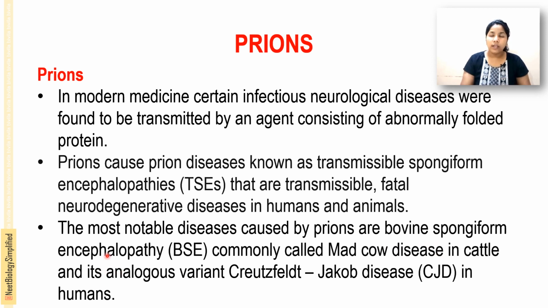So prions are abnormally folded proteins that cause infectious neurological diseases, and prion diseases are known as transmissible spongiform encephalopathies, which are transmissible, fatal, neurodegenerative infectious diseases in humans and animals. The most notable disease is bovine spongiform encephalopathy, BSE, commonly called mad cow disease in cattle, as well as its analogous variant Creutzfeldt-Jakob disease, CJD, in humans.